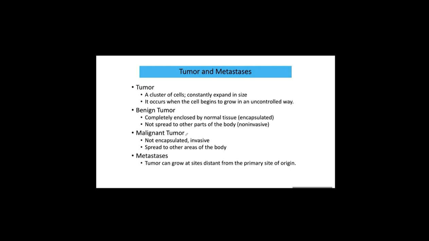Even if a malignant tumor is found early, it can be removed, but there's still some risk left over. If a malignant tumor has not been treated, it progresses into metastasis. This tumor can grow even at a far distant site from the primary site of origin. Once metastasis occurs, even though a cluster of tumor is removed, a single tumor cell we cannot get rid of, because a single cell is very small.